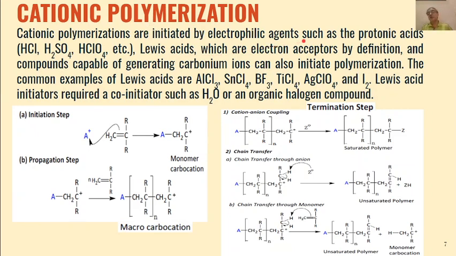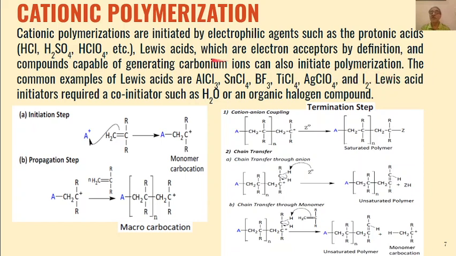An initiator is mostly an electrophilic agent such as a protonic acid like HCl, H2SO4, HClO4, but we can use Lewis acids also, because they are electron acceptors by definition. So AlCl3, SnCl4, BF3, TiCl4, silver perchlorate, iodine, all these can be used as initiators.